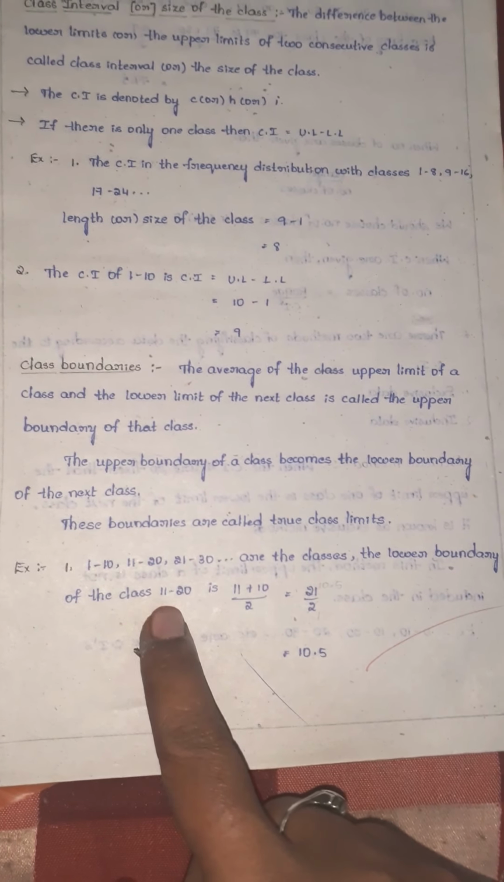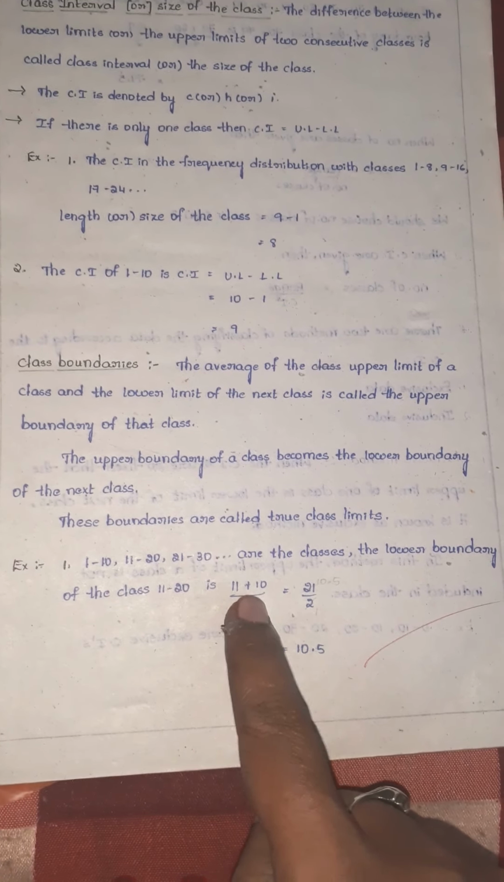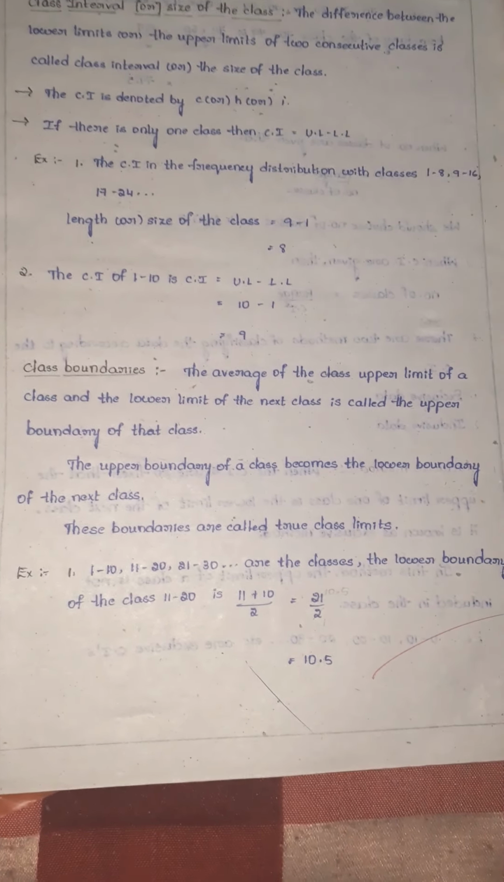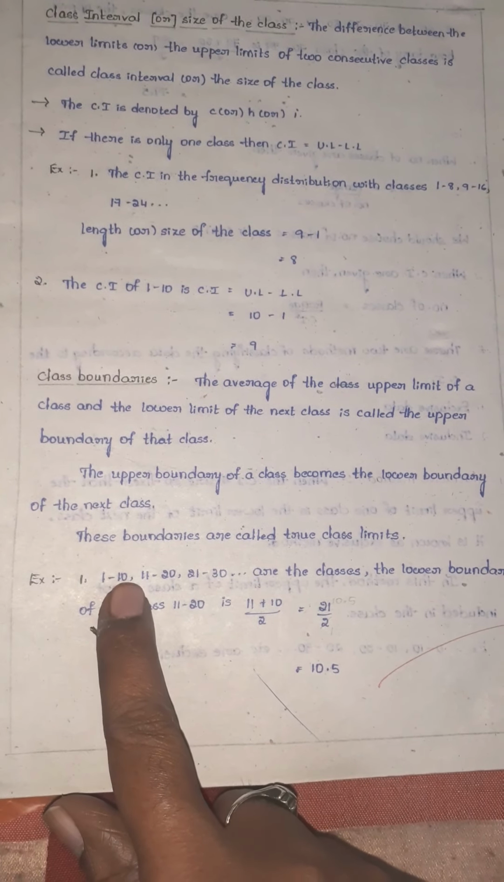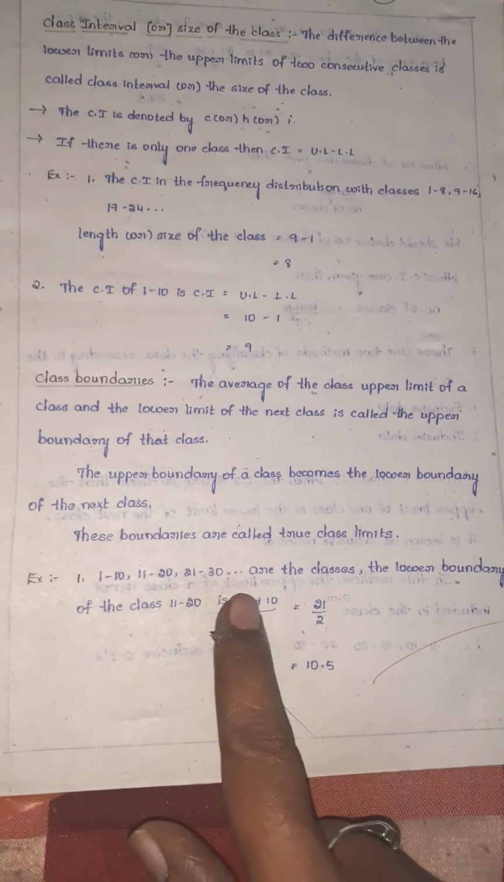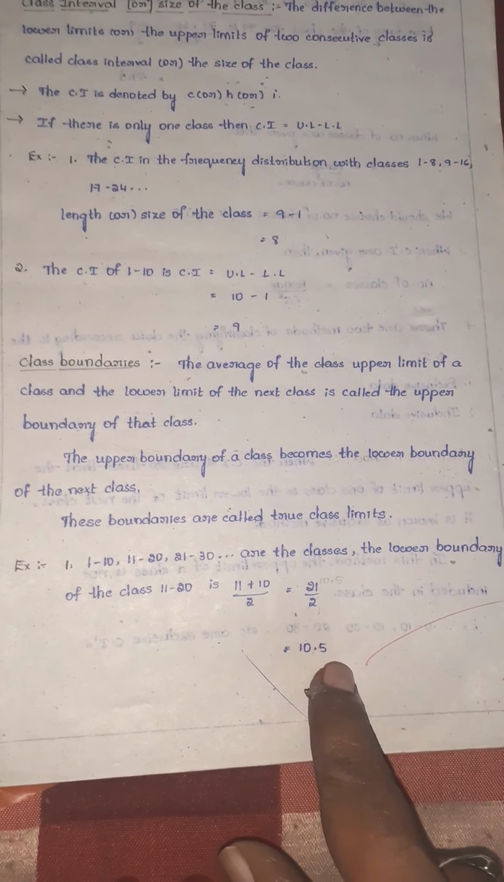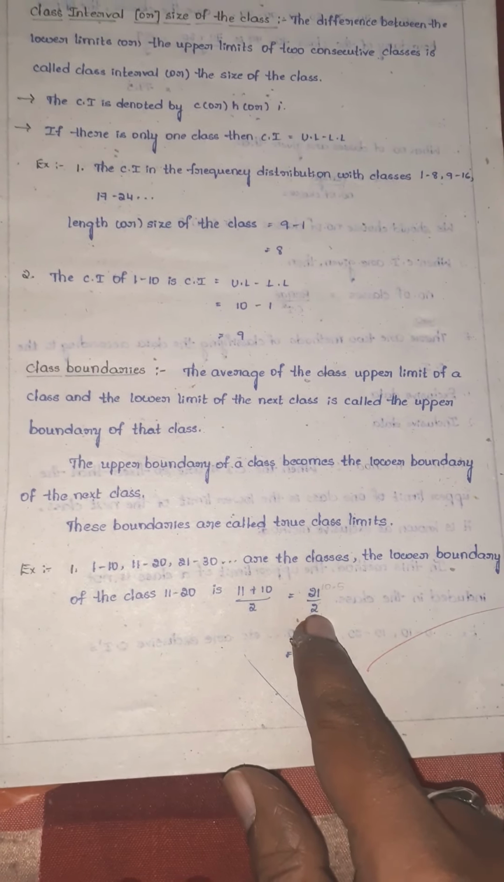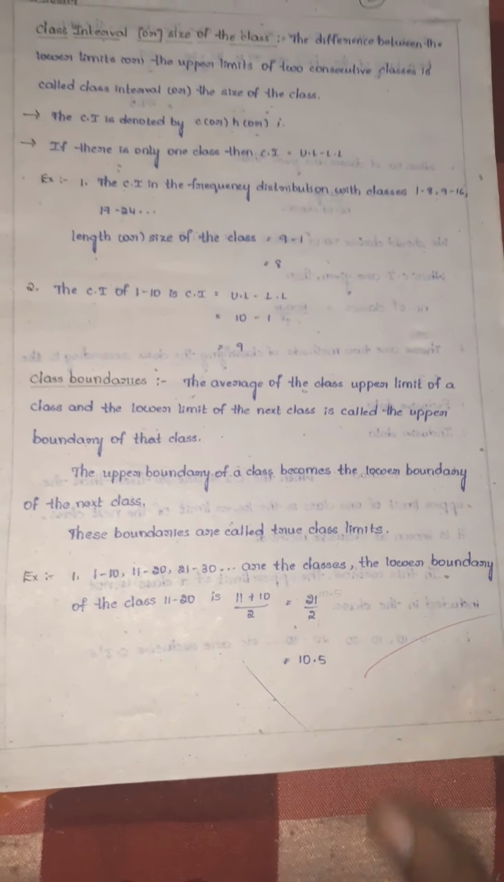Here, what is the lower boundary for 11 to 20? 11 is the lower limit. You should write plus as it is, and the upper limit of the previous class you should take. What is the upper limit of the previous class? 10. So (11 plus 10) by 2, how much? 21 by 2, how much? 10.5.